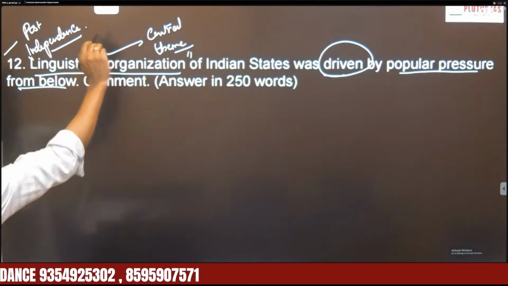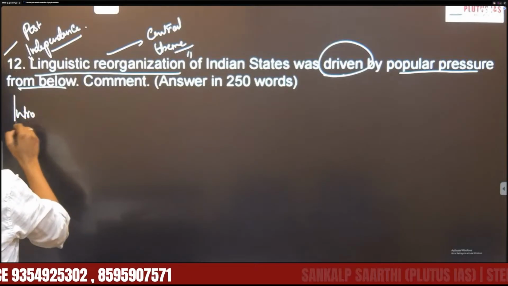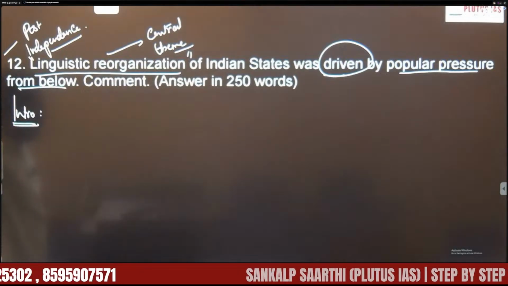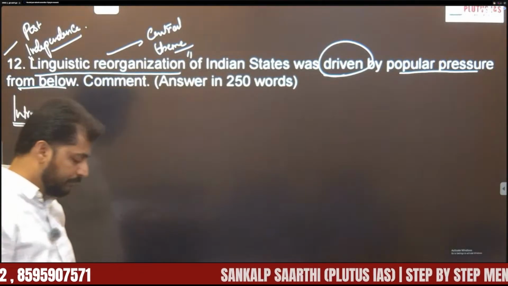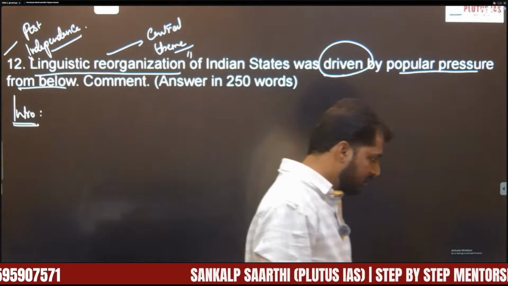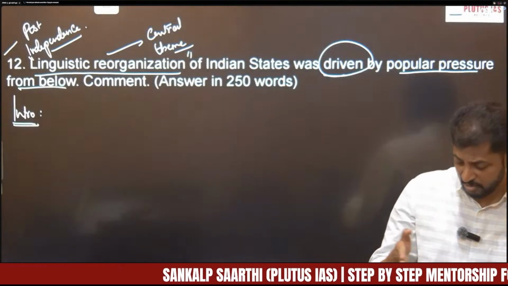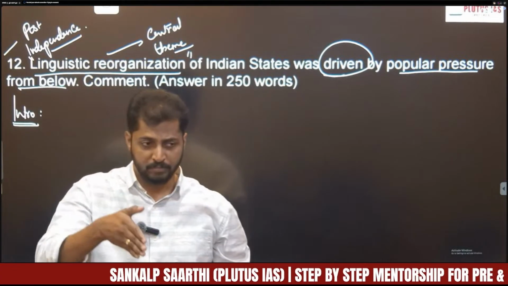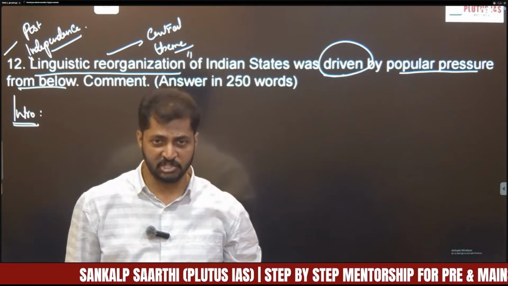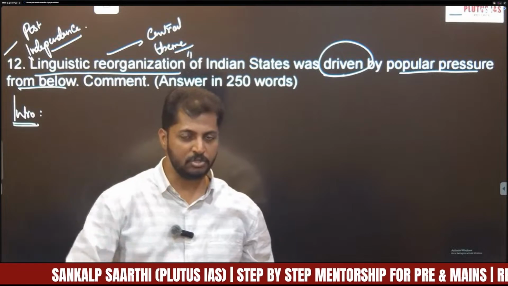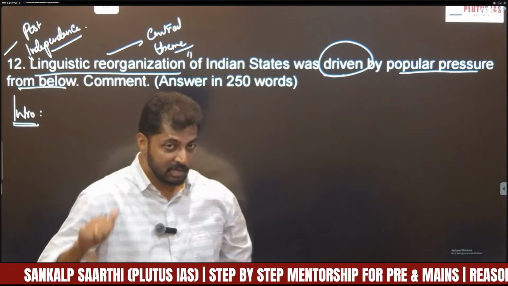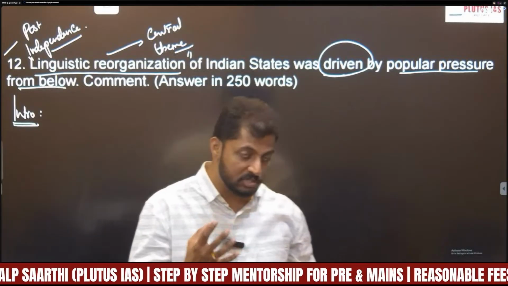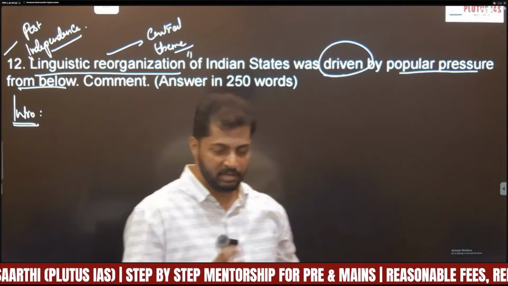So in the introduction, you have to mention linguistic reorganization of Indian states. After independence, the first major task before independent India was integration of princely states into India, and the second most important challenge was linguistic reorganization of states, because this was a very age-old demand in India.